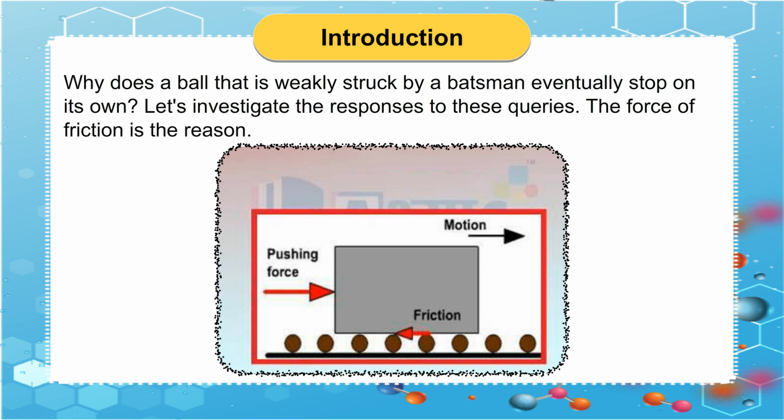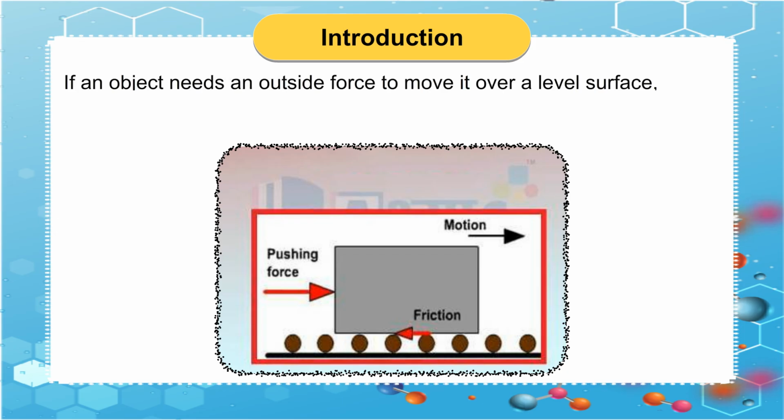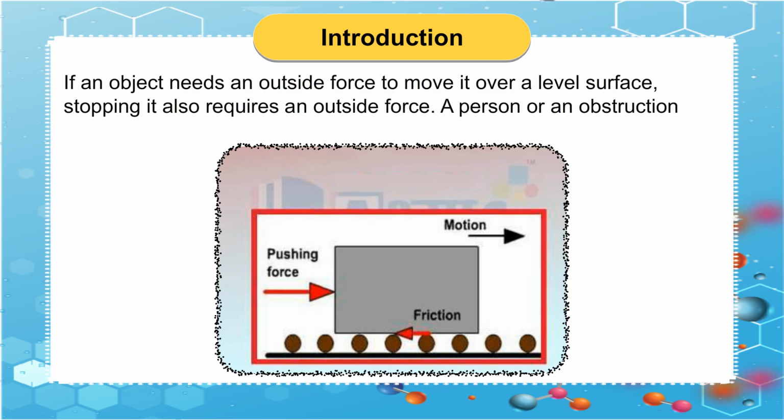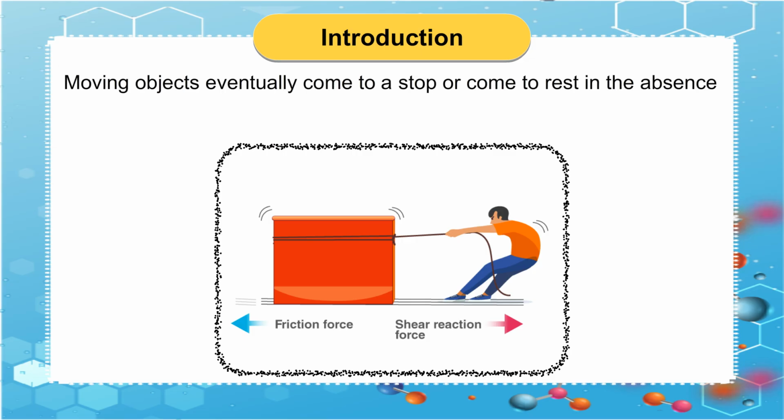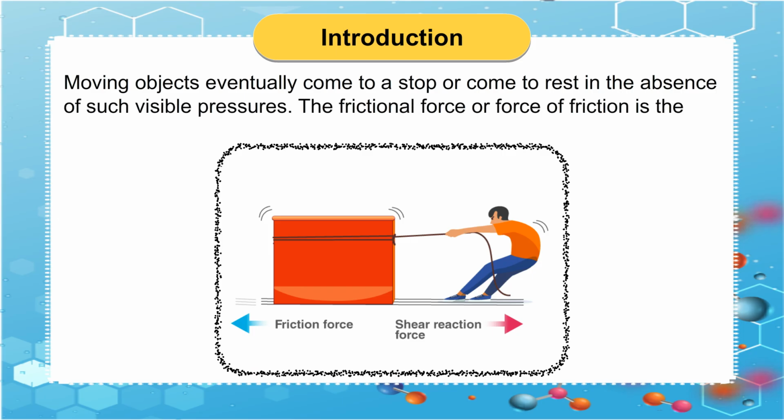The force of friction is the reason. If an object needs an outside force to move it over a level surface, stopping it also requires an outside force. A person or an obstruction may apply this stopping force. Moving objects eventually come to a stop or come to rest in the absence of such visible pressures. The frictional force, or force of friction, is the name for this undetectable force.